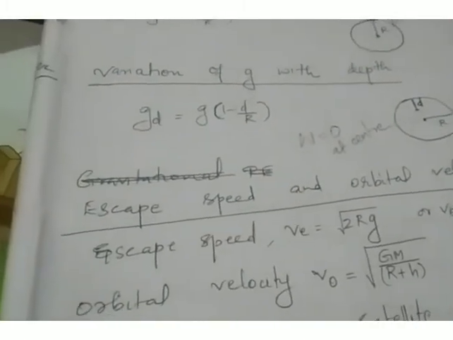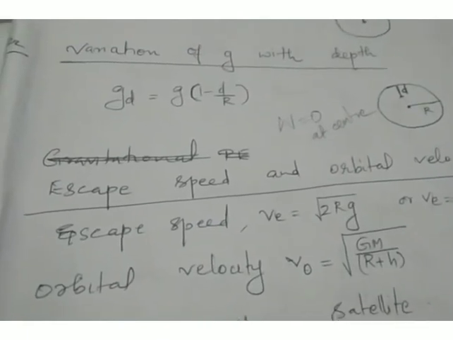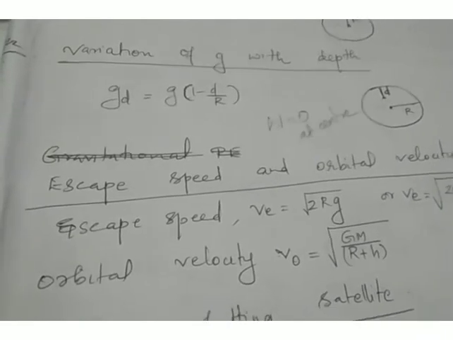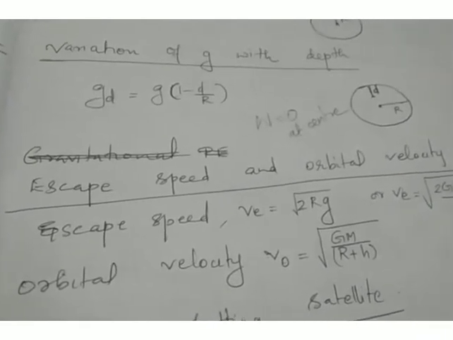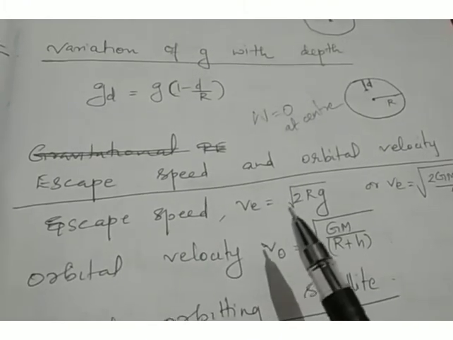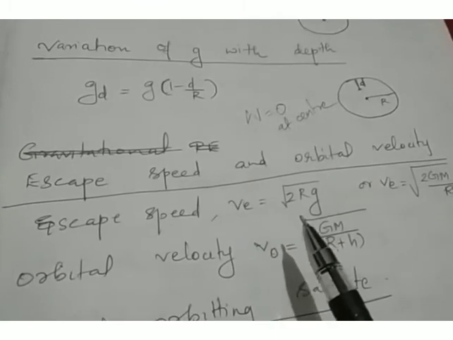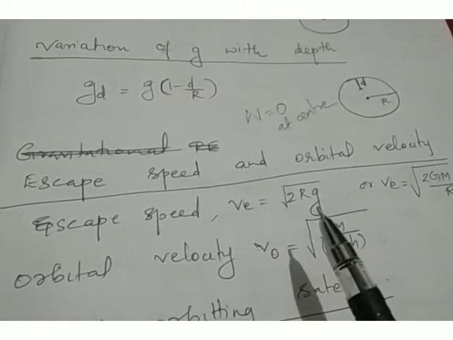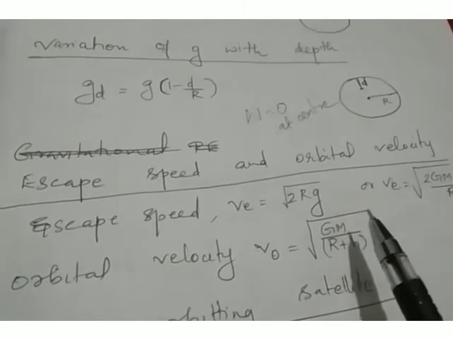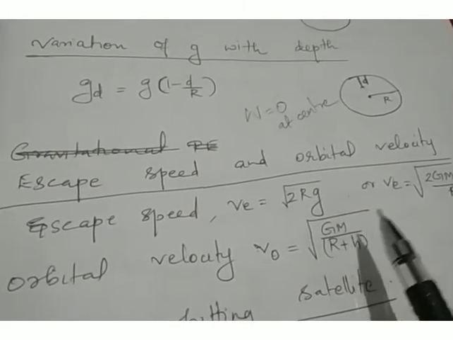Another important concept is escape velocity and orbital velocity. Many other concepts are there, but I am focusing on important concepts only, but you must go through all the derivations of this chapter. So escape velocity. What is escape velocity? Escape velocity is the velocity which is required for an object to escape from the gravitational pull of the earth. And on the surface of the earth, escape velocity is 11.2 km per second.